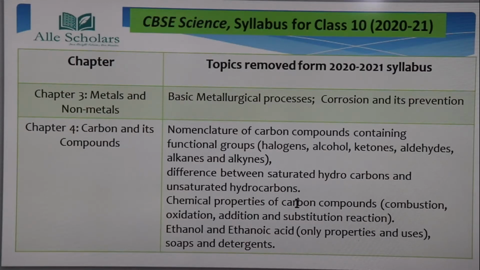Next, the chemical properties of carbon compounds. All the chemical properties, it means the combustion reaction, oxidation reaction, addition and substitution reaction, all these have been removed. Next, ethanol and ethanoic acid. Students, please be careful. Only properties and uses have been removed. Only properties and uses of ethanol and ethanoic acid have been removed, the rest you have to study. Soaps and detergents have been removed fully. So this was for carbon and its compounds.